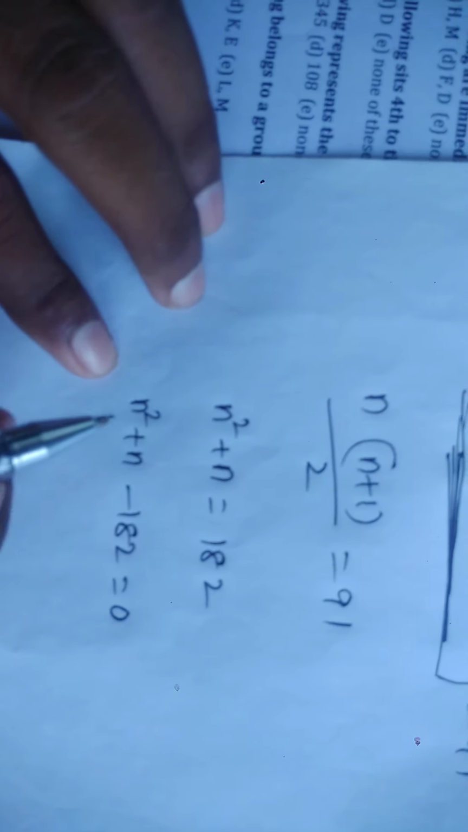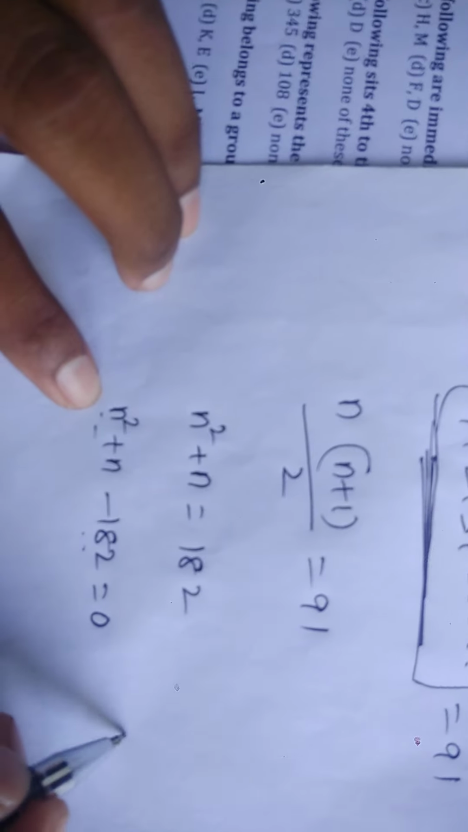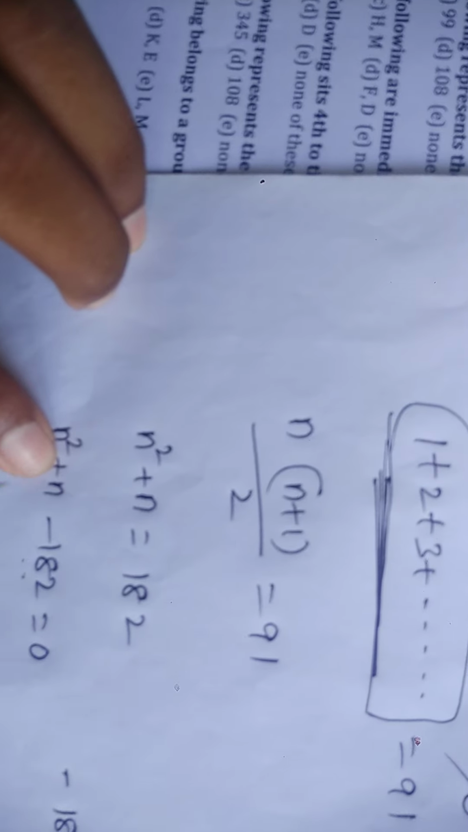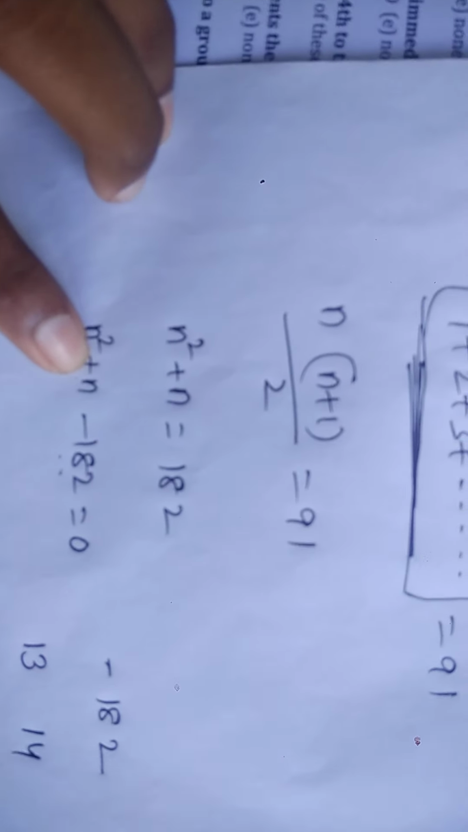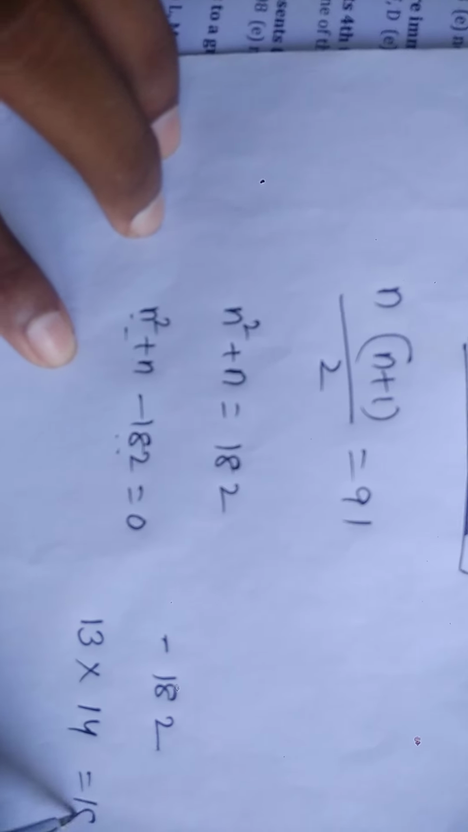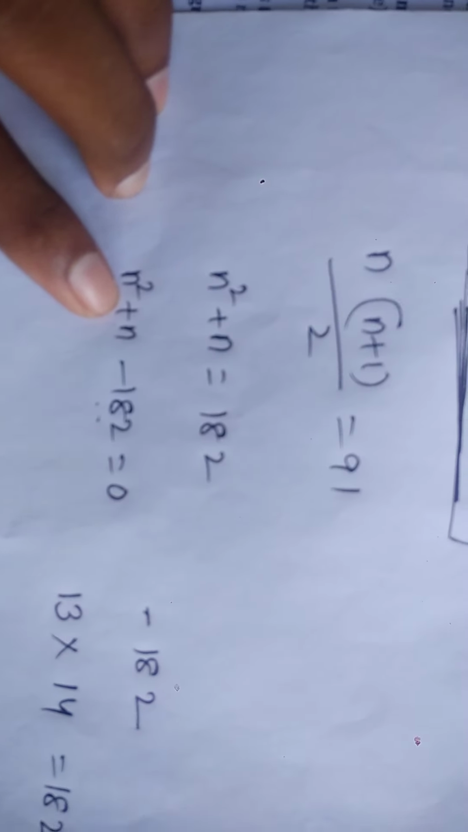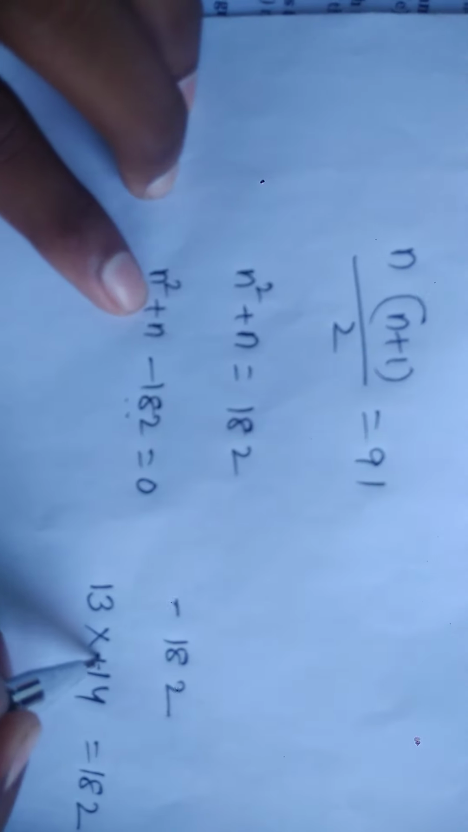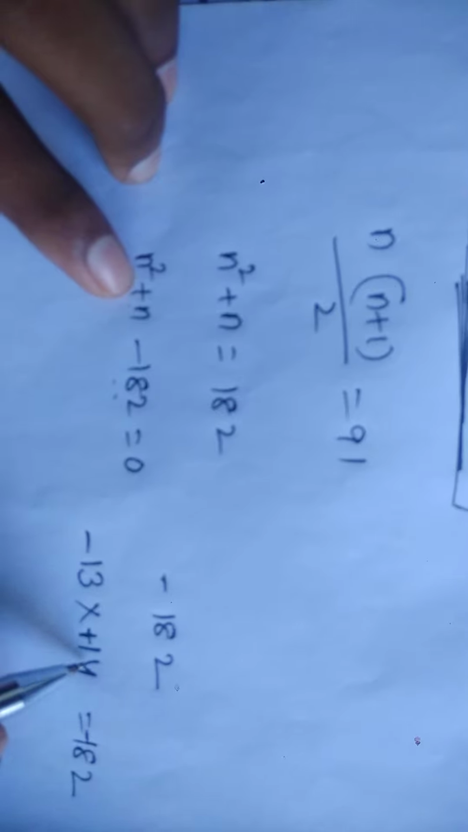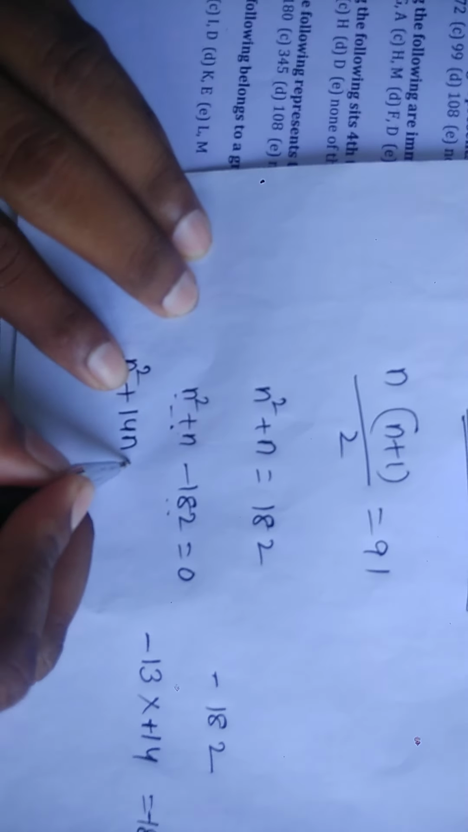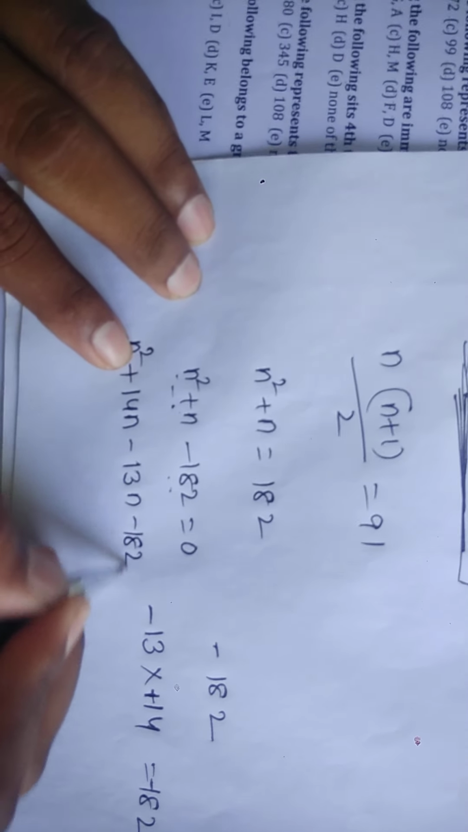Now we need two numbers whose product is minus 182 and whose sum is plus 1. The factors are 13 and 14, since 13 into 14 is 182. Because the middle term is plus n, the higher number takes the plus sign and the lower takes minus. So minus 13 into 14 is minus 182, and plus 14 minus 13 is plus 1. So I can write n square plus 14n minus 13n minus 182 equals 0.